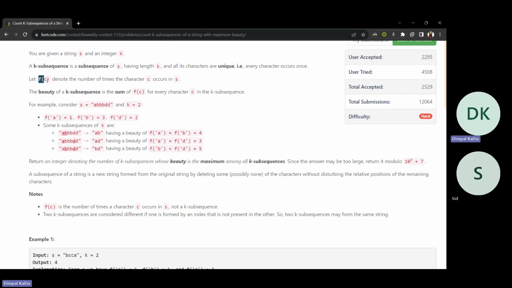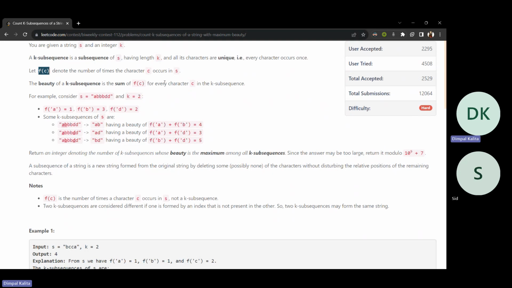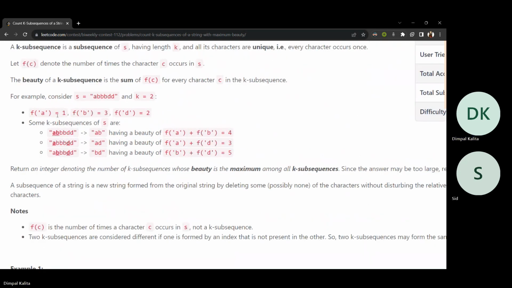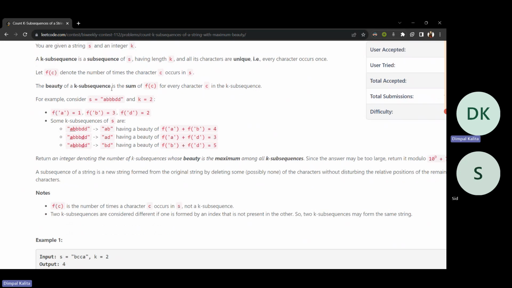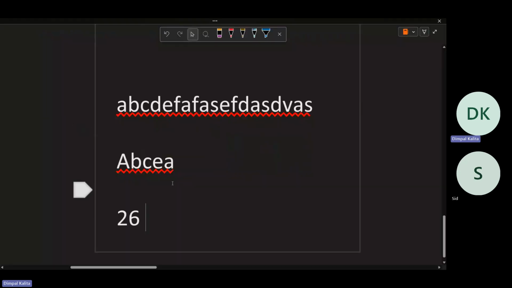We are given a function f of c, which denotes the number of occurrences of character c in s. If you check this string, f of a means the number of times a occurred in that string. Like a occurred once in the string, b occurred thrice, d occurred twice, not for this k-length subsequence, but for the whole string. In the k-length subsequence, we have to take unique elements.